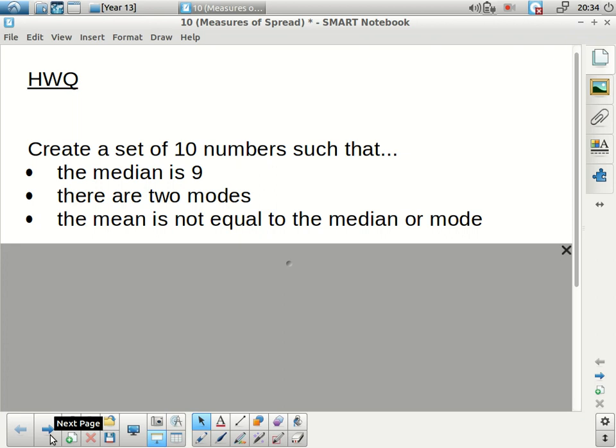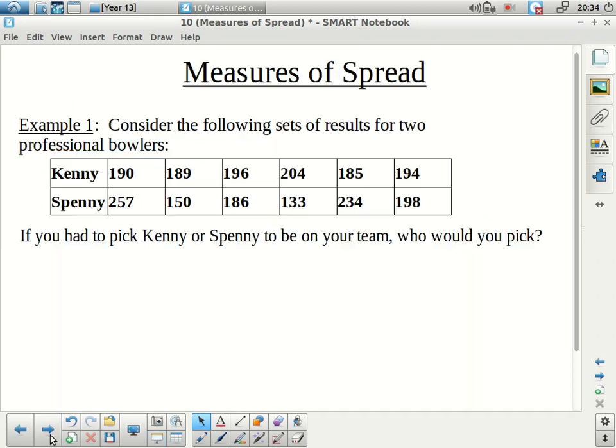Alright, so we're back now. For today's note, we're talking about what's called measures of spread, and we'll get into what that is in just a moment. But this is how I'd like you to warm up a bit. Here are the following sets of results for 2 professional bowlers. We'll call them Kenny and Spenny just for fun. There's Kenny's scores, and there's Spenny's scores.